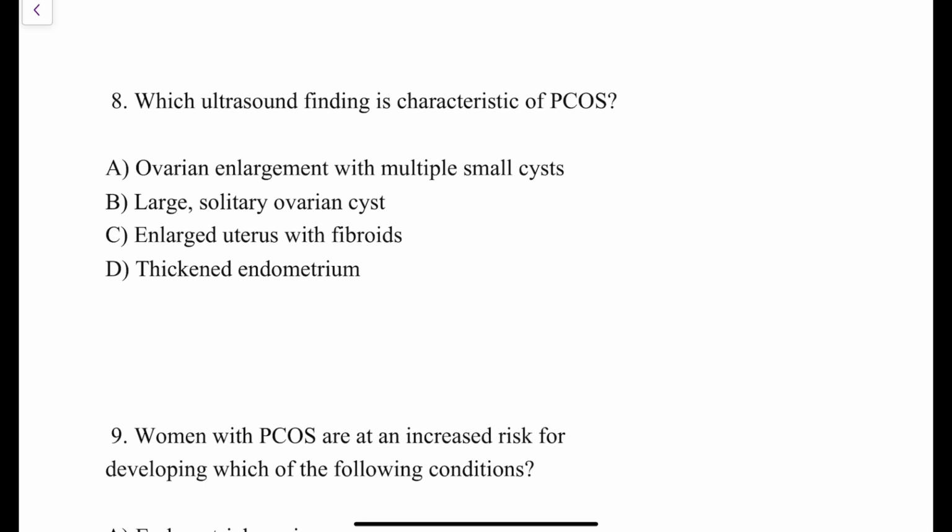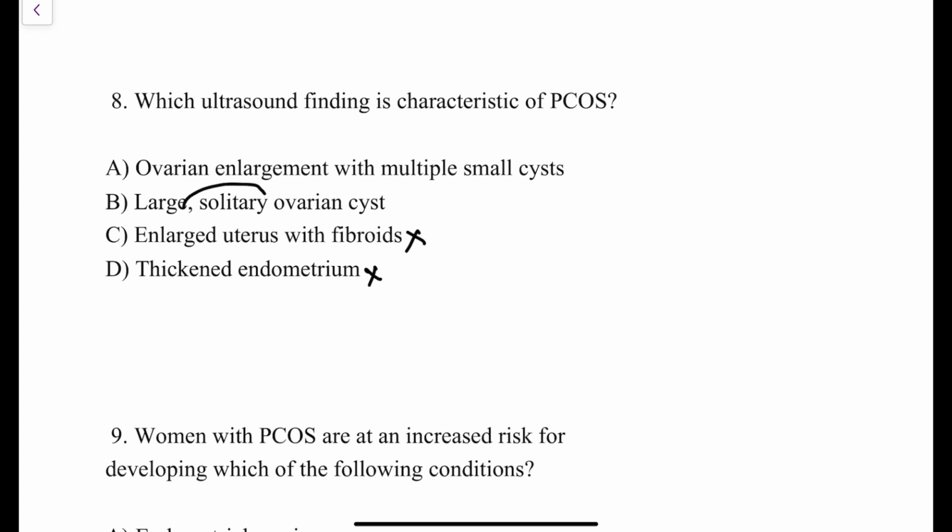Which ultrasound finding is characteristic of polycystic ovarian syndrome? The options over here are ovarian enlargement with multiple small cysts, large solitary ovarian cyst, enlarged uterus with fibroids, and thickened endometrium. Just by common sense, we can rule out many options over here. Thickened endometrium is not seen in patients of PCOS, right? For the endometrium to be very thick, estrogen is very important to prime the endometrium. But in patients of PCOS, the E2 estrogen level is decreased and the E1 estrogen level is increased, right? So thickened endometrium is not an ultrasound characteristic in patients of PCOS.